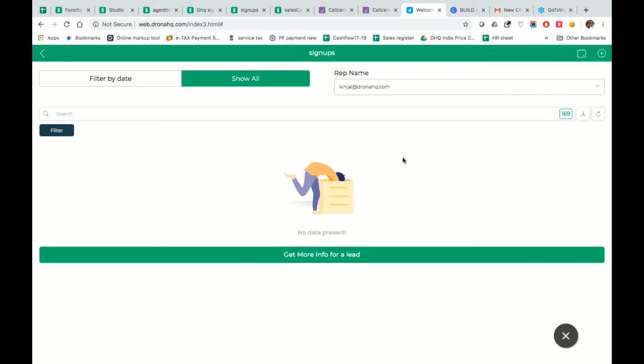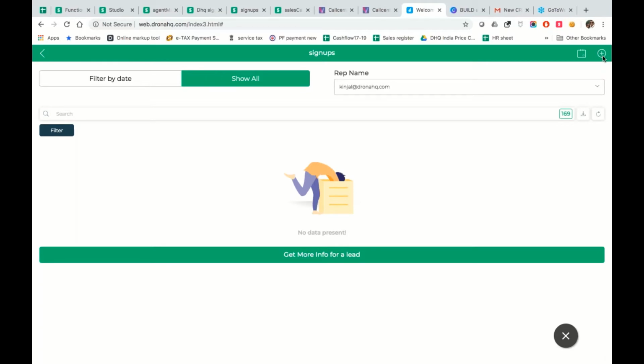Now, in this particular CRM system we have a bunch of things that we are going to showcase today. One is how to add a lead. Number two, typically the way to add a lead is that it needs to be integrated with a website, so we're going to show you an integration with the web.